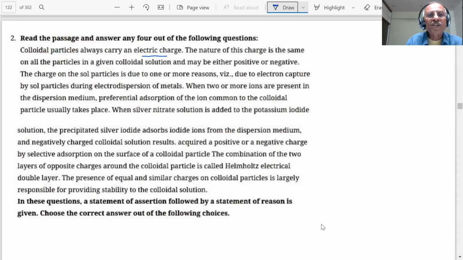So colloidal particles carry electric charge. This is surface chemistry. I am noting down every point, students. You will note down surface chemistry. And we talked of colloids, students. Can you tell me what are colloids? Fast, 30 seconds. What are colloids? Because he's talking of colloidal particles. What is the size of the colloidal particles?